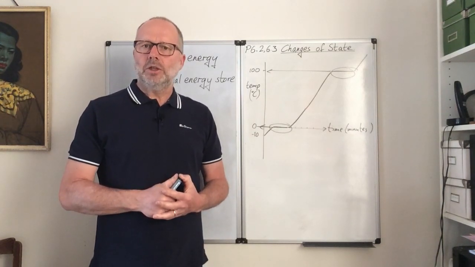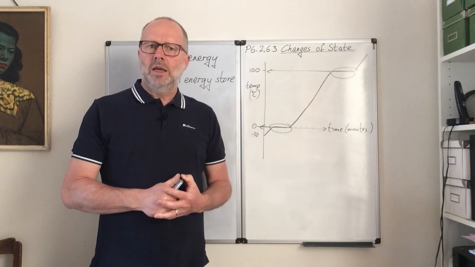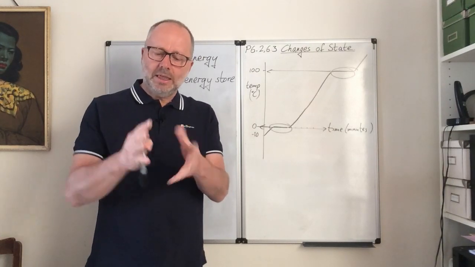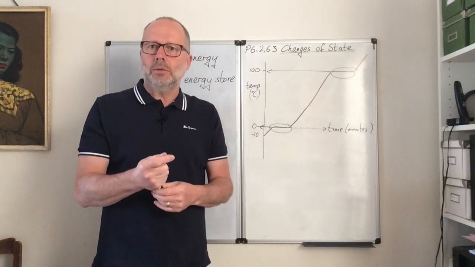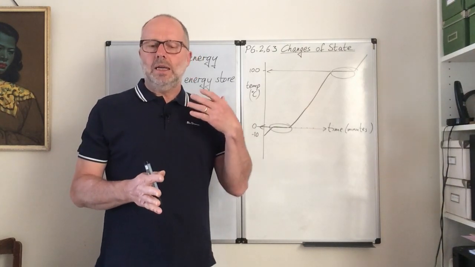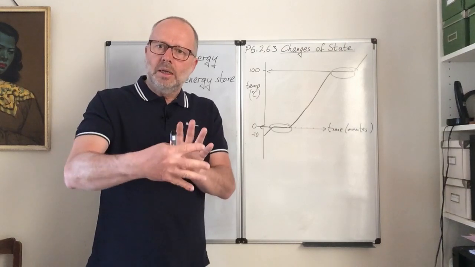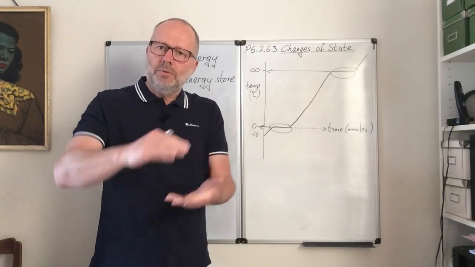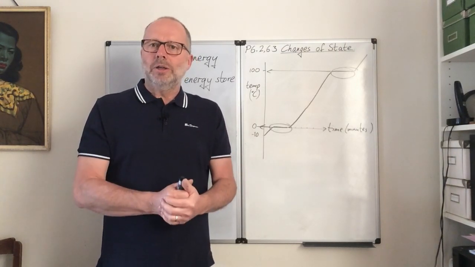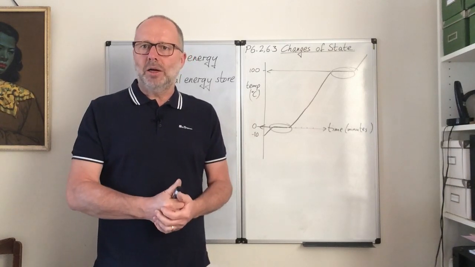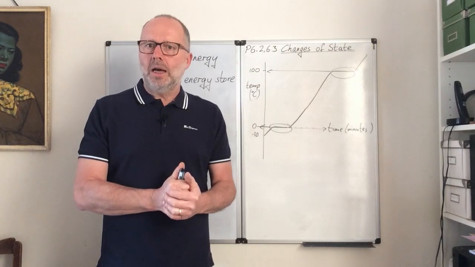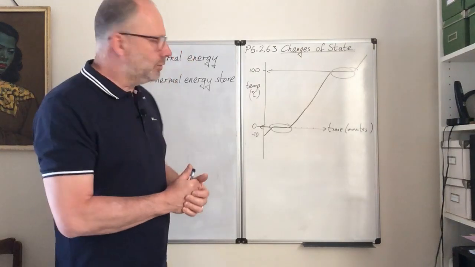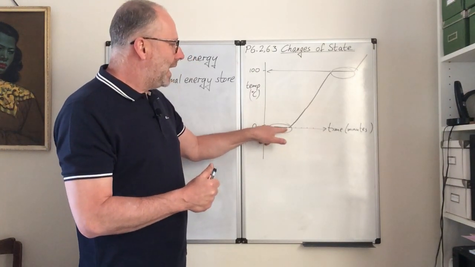One thing I didn't mention is that a solid, you cannot compress it. Once it's in a shape, the particles are all stuck together, so you can't squash it into a smaller shape. You can't squash a liquid into a smaller space, you can change the shape of it, but you can't fit it into a smaller space. Whereas a gas, because there's lots of gaps between the particles, you can compress a gas into a smaller space.